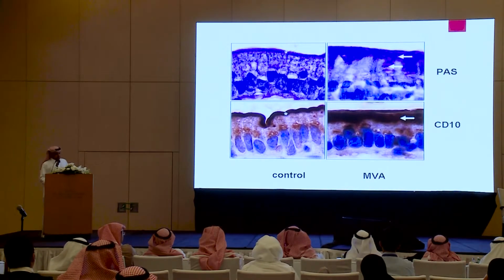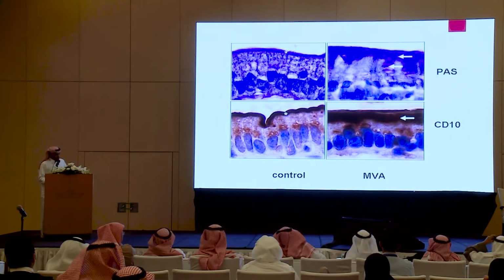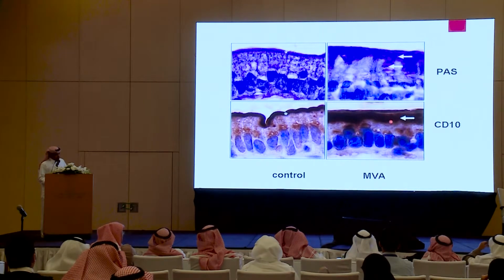In histopathology, with periodic acid-Schiff, there is accumulation of PAS-positive material in the cytoplasm. In the CD10 stain, there is a thickened subapical membrane as compared to the normal here.